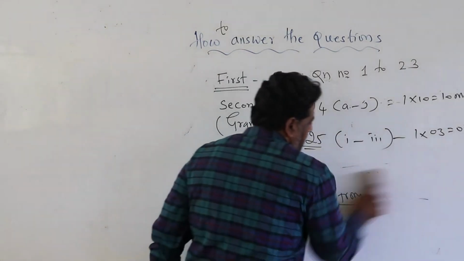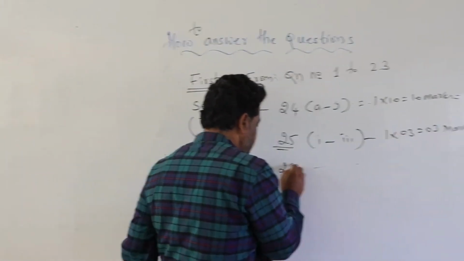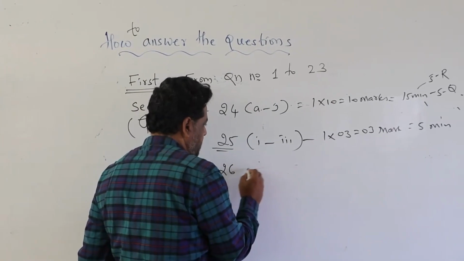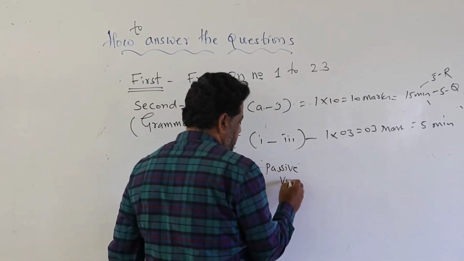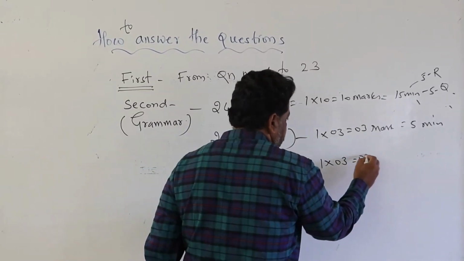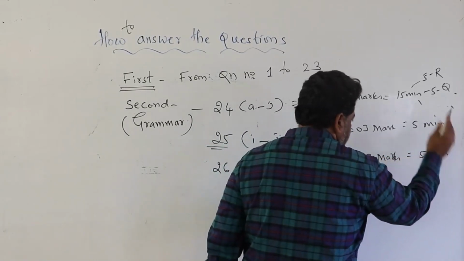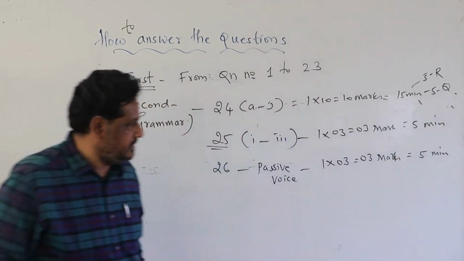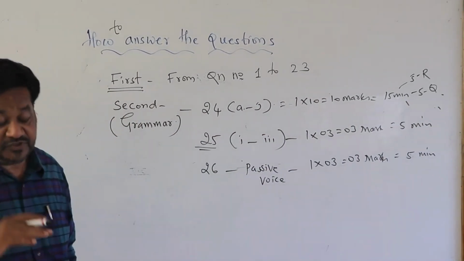Okay. Question number 26. Passive forms of the verb. Passive voice. So it carries 3 marks, and you have to answer it in just 5 minutes. Okay? So now, how should this question be answered?